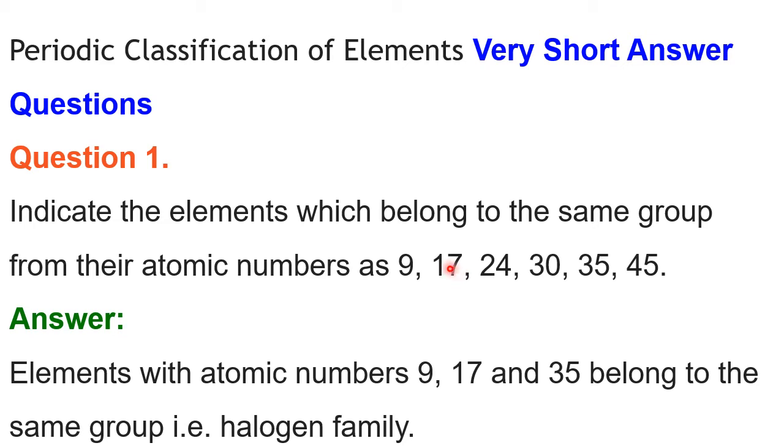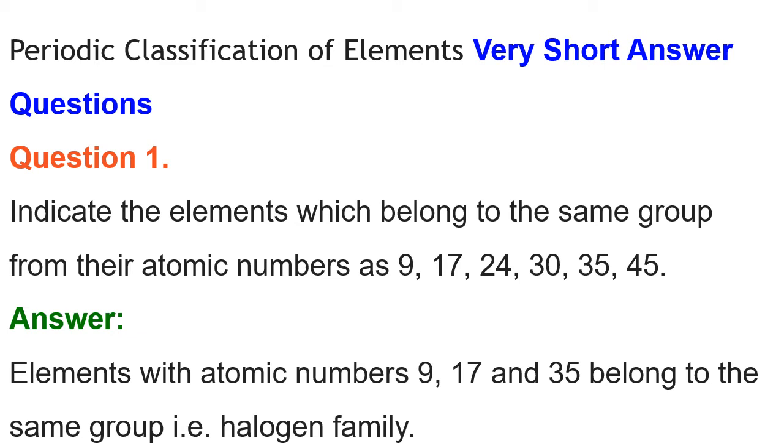What about the second one? It is 17, that is 17 electrons. So K equal to 2, L equal to 8 and M equal to 7. It is 2, 8, 7. Please compare this with the previous one, which was 2, 7. The present one is 2, 8, 7. That means they have a similar valence electronic configuration, so they belong to one group. That group is the halogen group.